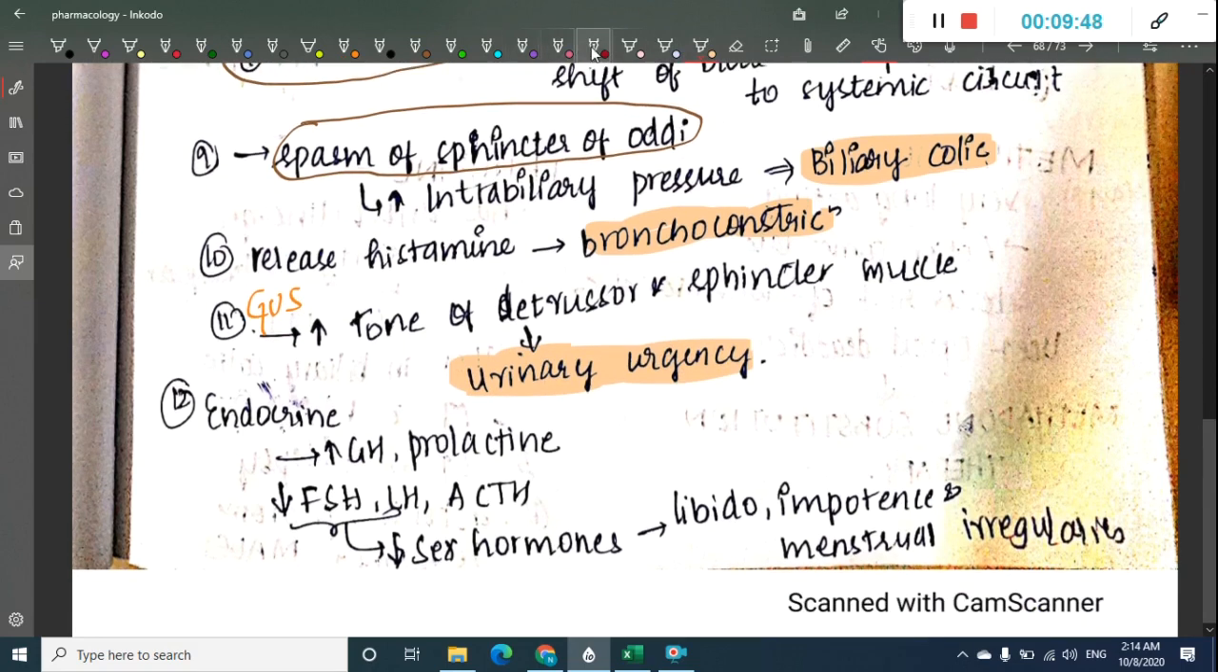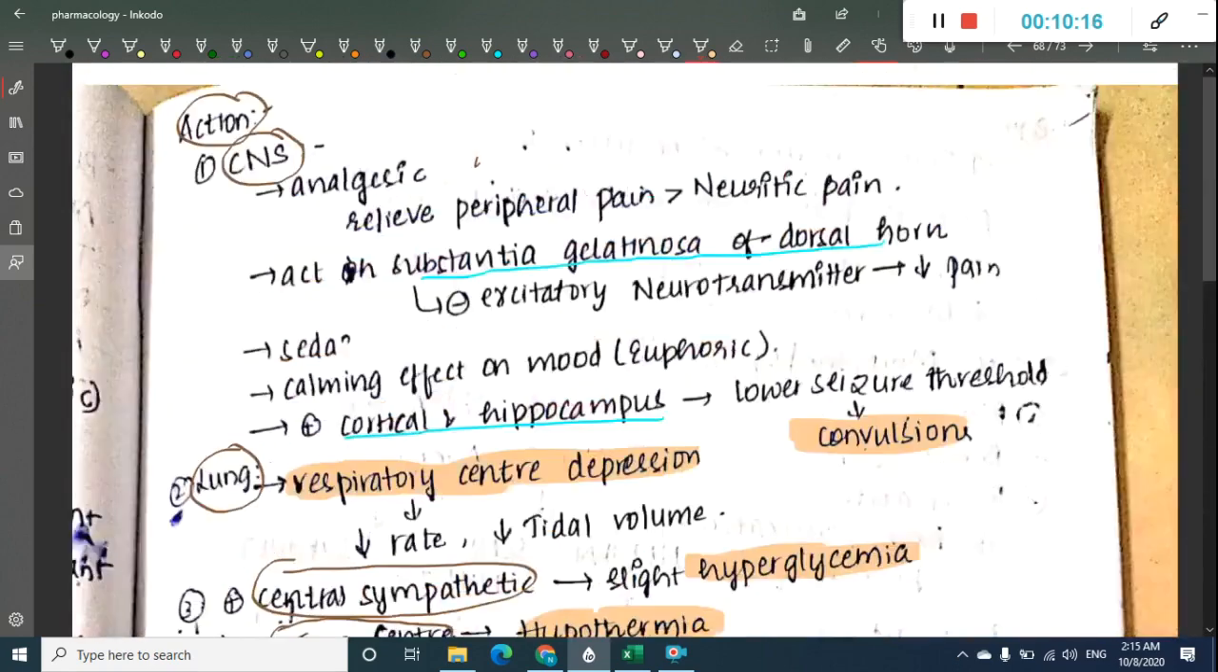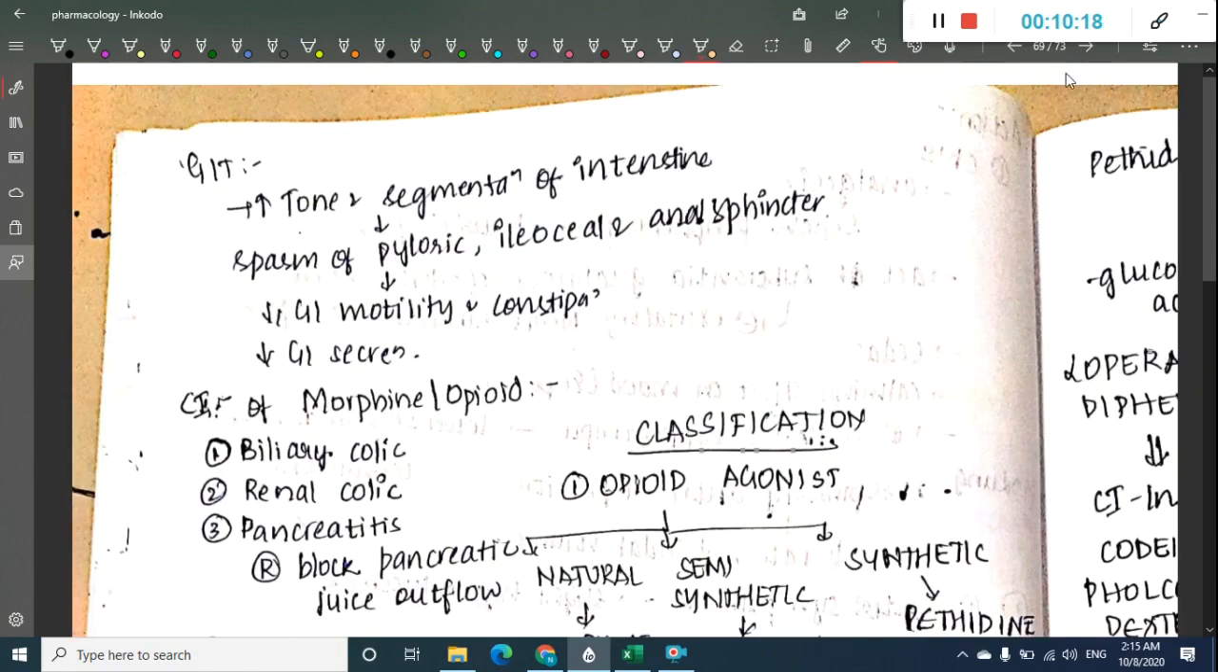If you see on the endocrine system, it increases growth hormone and prolactin. These are very important. It increases growth hormone and prolactin, and it decreases FSH, LH and ACTH. Because it decreases FSH, LH and ACTH, which are sex hormones, it results in decreased libido, impotence and menstrual abnormalities as side effects. So these are the main actions which you see.